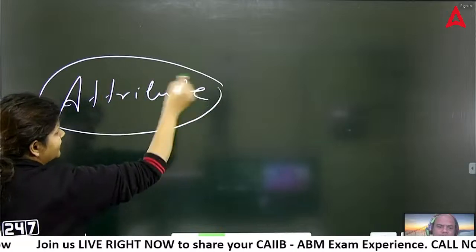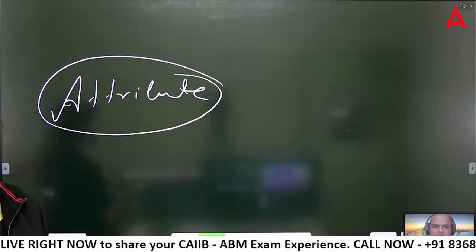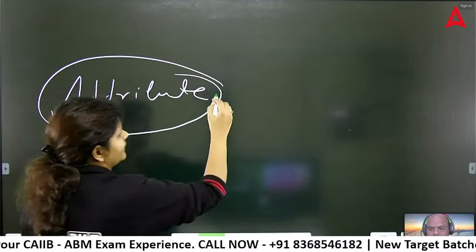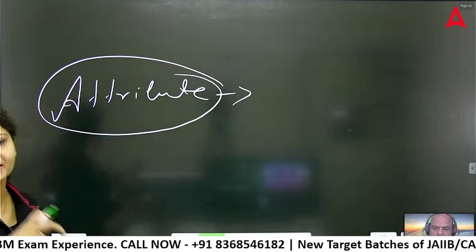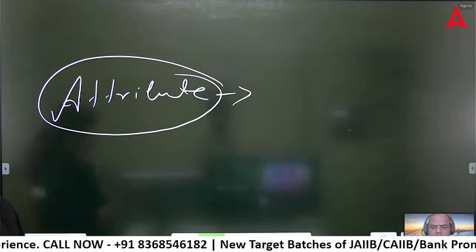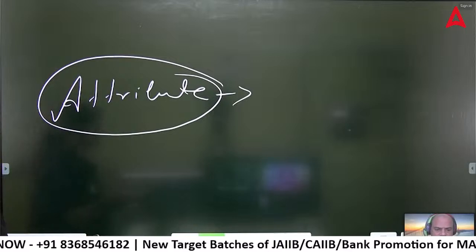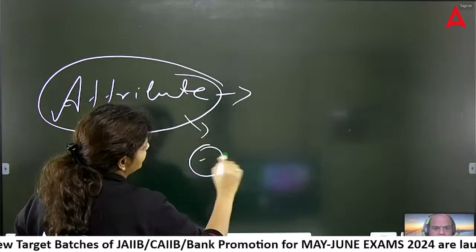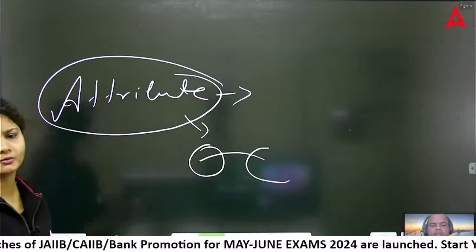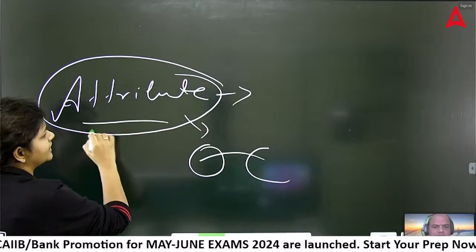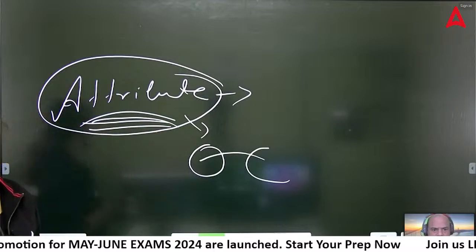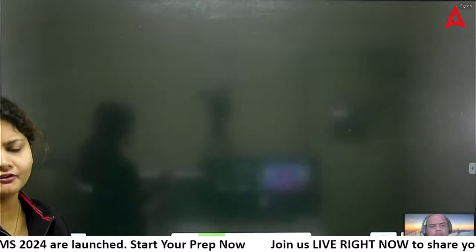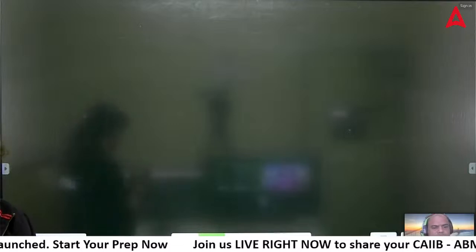Attribute, they have asked. What is the attribute? We are learning the attitude also. What is the attribute? Attribute is basically your characteristic, which differs from person to person, from object to object. For example, when one individual varies from another one, or one object varies from another one, that is basically the attribute. So this question they have asked. Attribute is a part of the attitude only, but attribute is a different characteristic which varies from person to person.